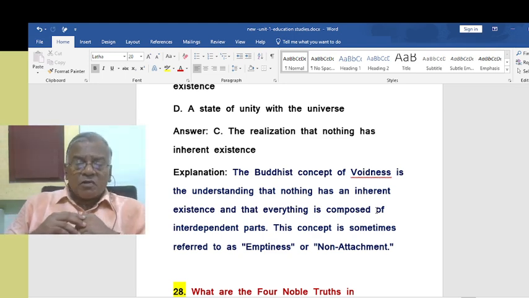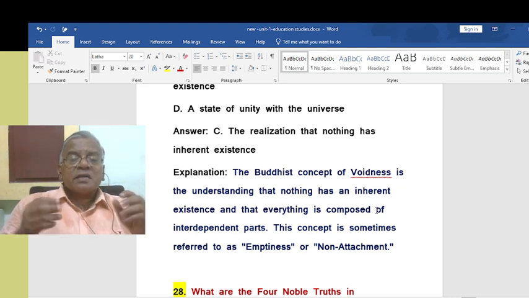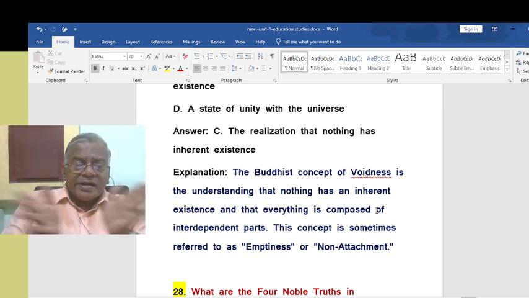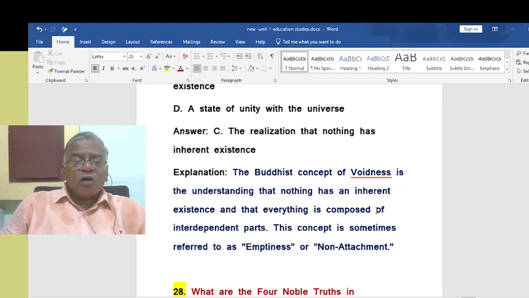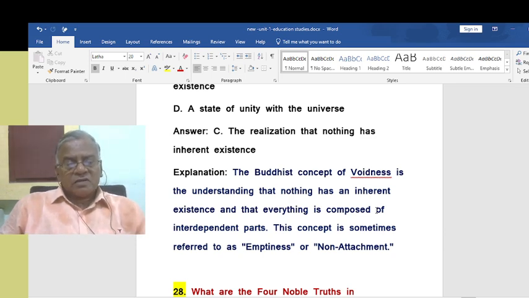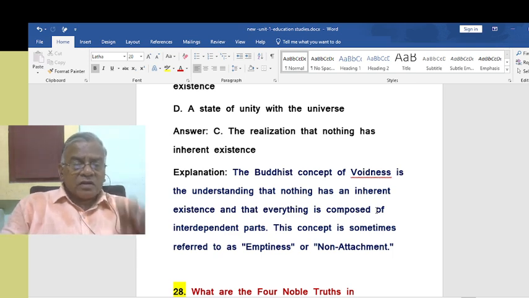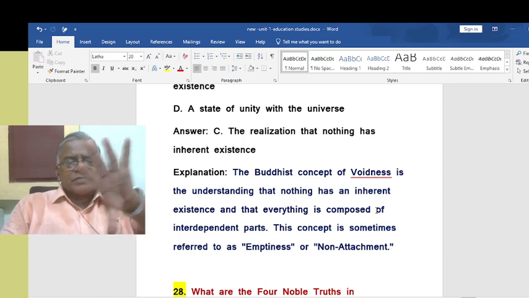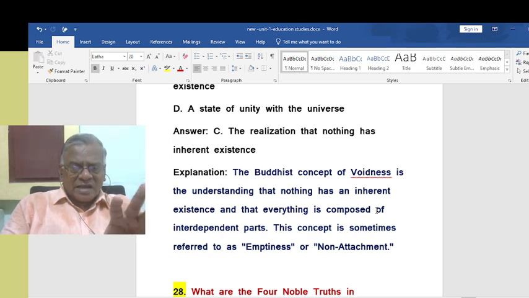The Buddhist concept of voidness is the understanding that nothing has an inherent existence and that everything is composed of interdependent parts. This concept is sometimes referred to as emptiness or non-attachment. So that is the idea here, emptiness or non-attachment. Right. Literally a deeper concept actually, this sunya, voidness. The realization that nothing has inherent existence. It has no existence, in other words. As such, it is not existing, but it looks as if it is existing. That is the idea here.